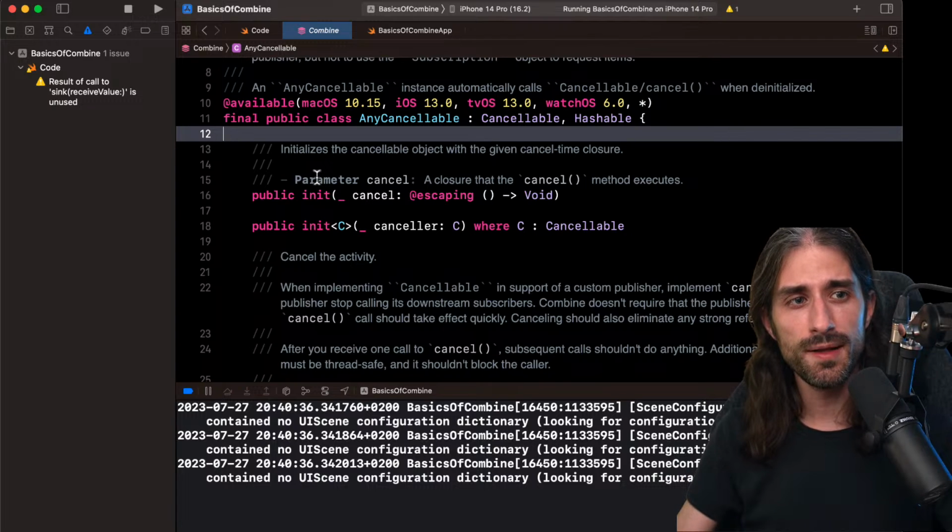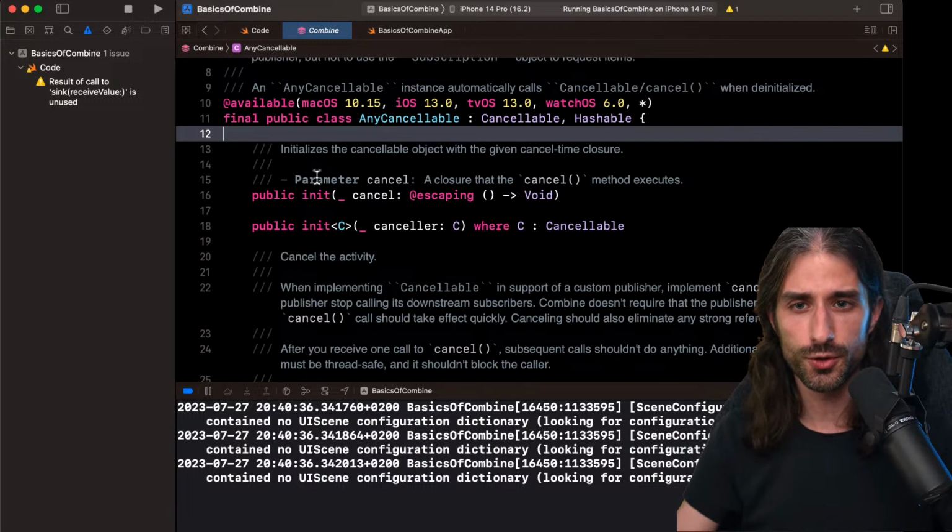And what you do usually is that you store the AnyCancellable on another object. This way you tie the lifetime of the subscription to the lifetime of that other object. For instance, you would put the subscription for a user event on a given screen on the view model for that screen. This way, when the screen is deallocated, the view model is deallocated, and the deinit of the AnyCancellable is called, which cancels the subscription.